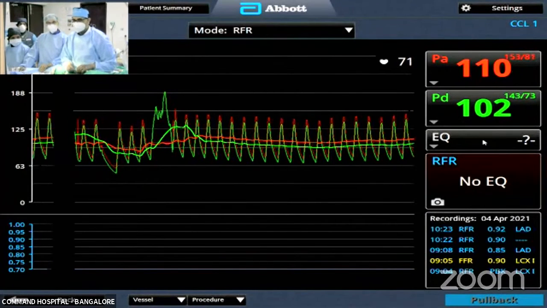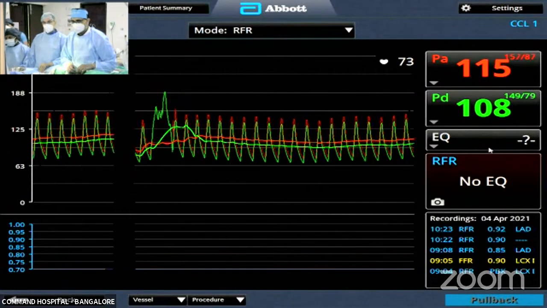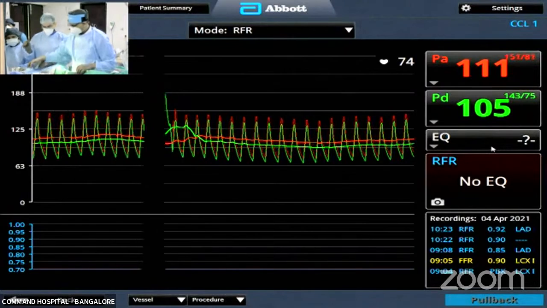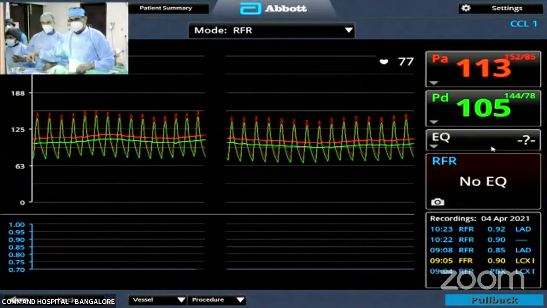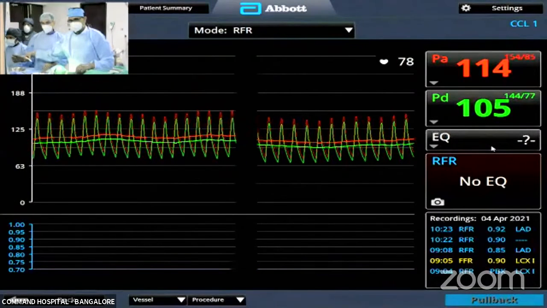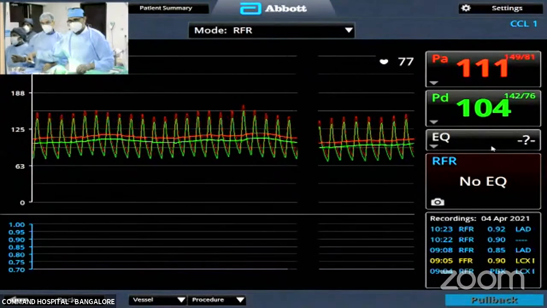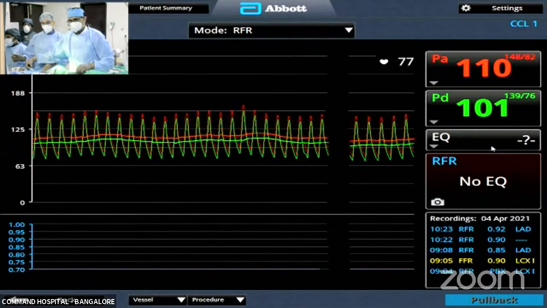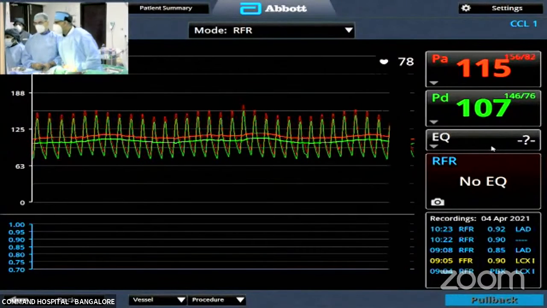Because you have an OCT, of course, you'll be doing the ostial. You said that the ostioproximal area was around 3.9, which is good enough. If the RFR also is good enough, probably we should leave it unattended. We should not touch it anymore. I would agree with you. But this value is fine only, no, Dr. YVC? Now it is coming up well. It was showing initially PD more than PA, some calibration issue. Now it's showing up well.